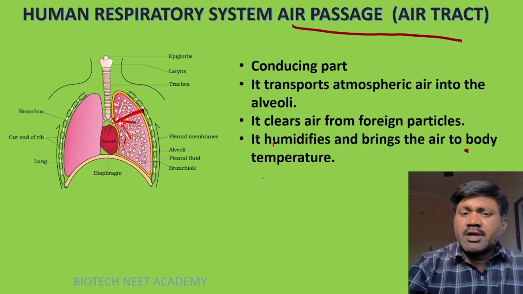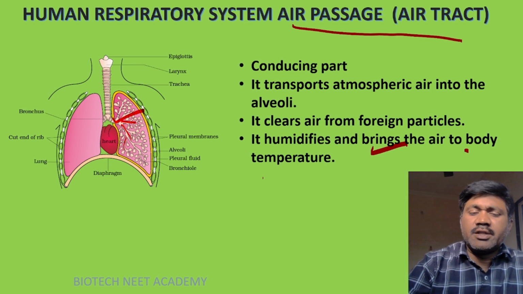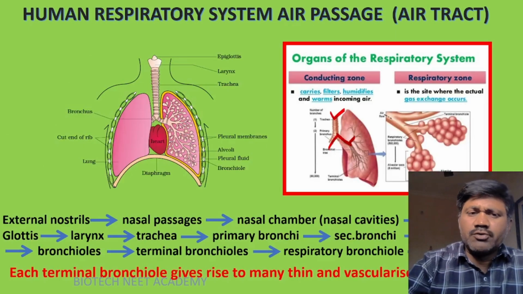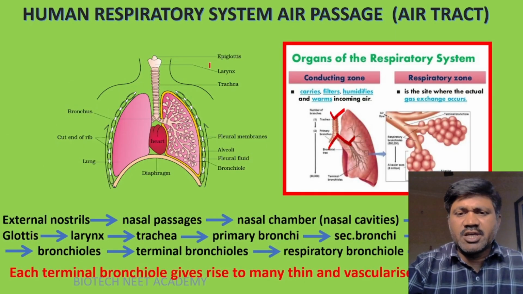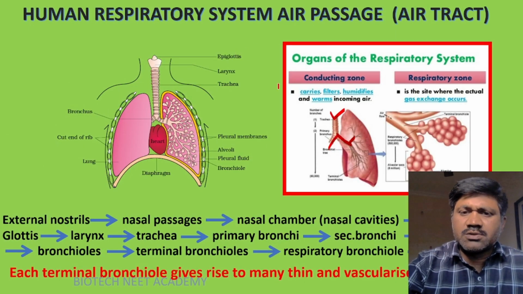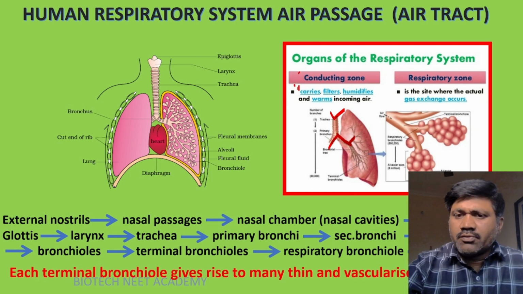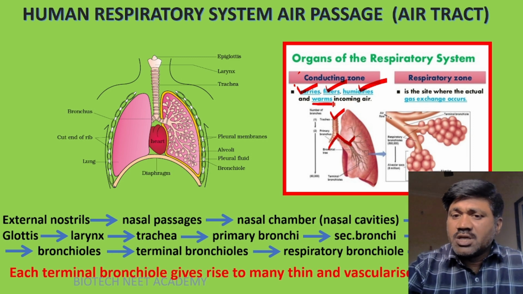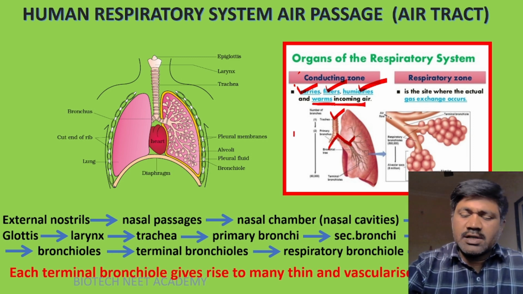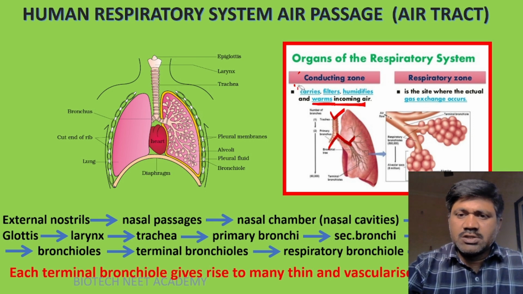So that is why it humidifies and brings the air to body temperature, and then oxygen or the air enters inside the alveoli. So exchange takes place, right? This occurs in the conducting zone. In the conducting zone, generally what happens? It carries air, filters the air, humidifies the air, and also warms the incoming air. Okay, so it also warms the incoming air. So these functions take place in the conducting zone, you have to remember.